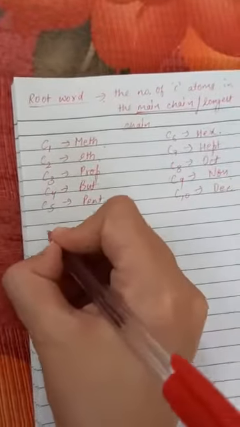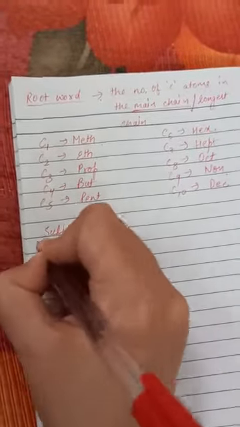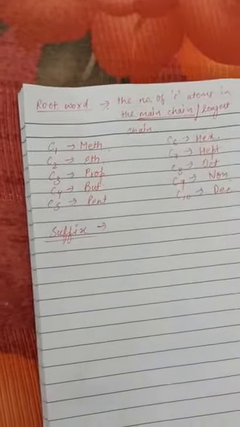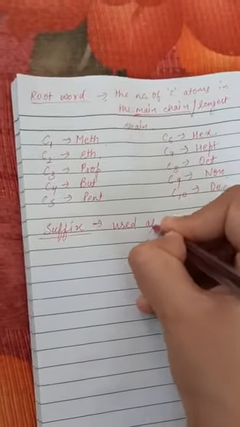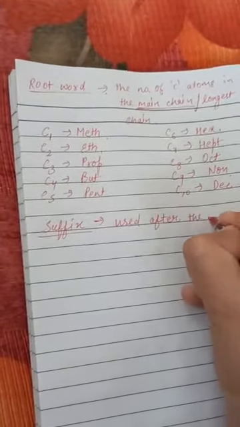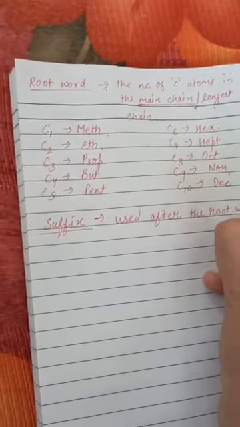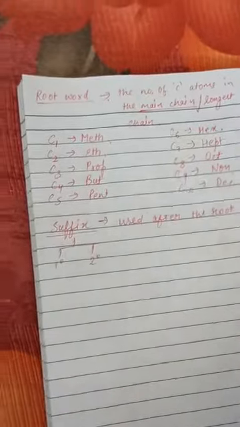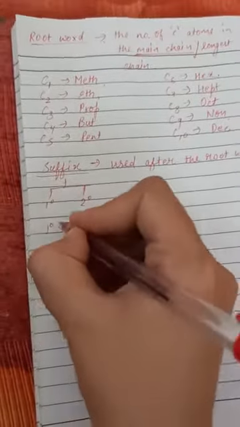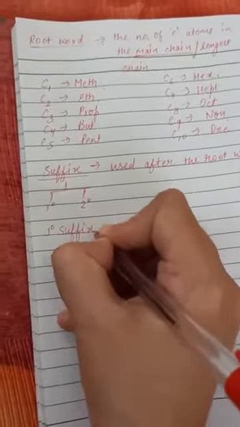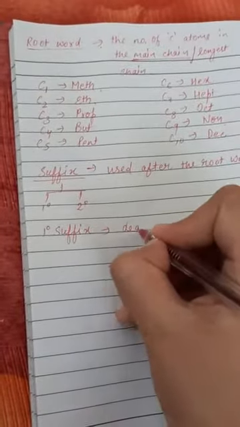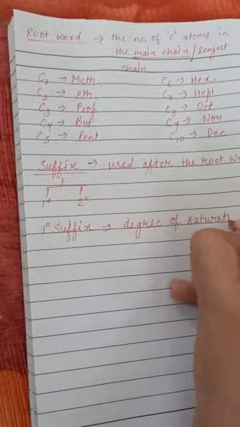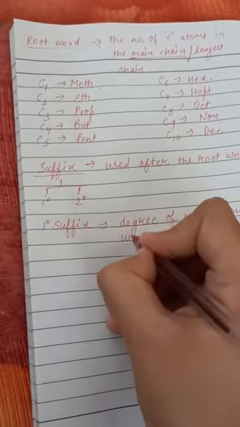Now we will talk about suffixes. The most important is the primary suffix. Suffix, as I have already told you, is used after the root word. It is of two types: primary, denoted by 1 degree, and secondary, 2 degree. First we will talk about the primary suffix. It tells us about the degree of saturation or unsaturation present in the compound.